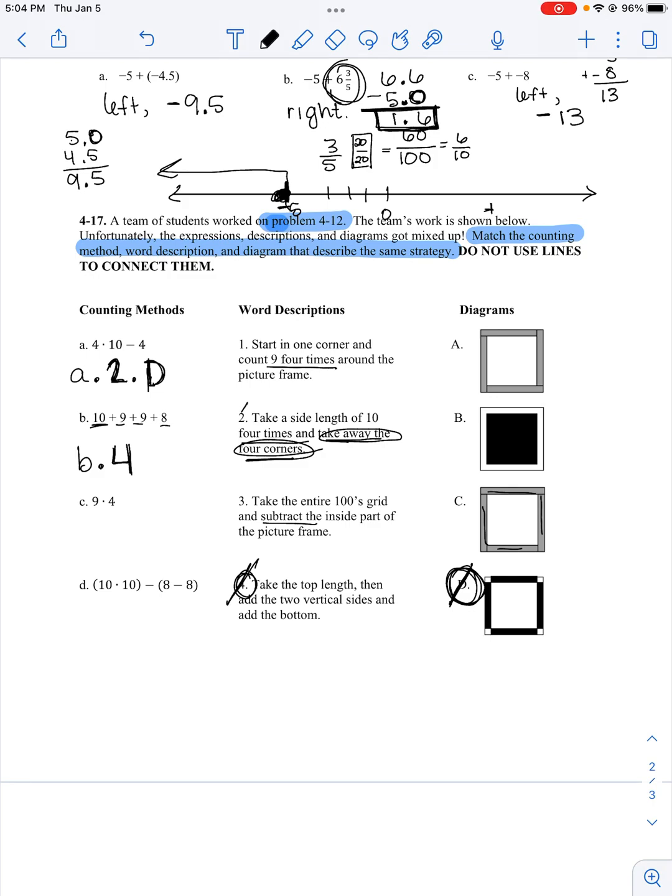So I'm going to cross these off as I do them. Okay, well, part A, all those look the same, so I don't think it's A. Part B, again, that inside is all shaded in. That doesn't have anything to do, that's almost subtraction. I don't see any subtraction. Part C, the top and the sides are different, and then the bottom's a different length. So, it has to be C.